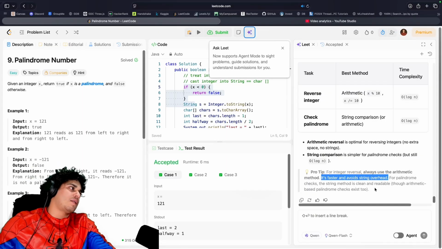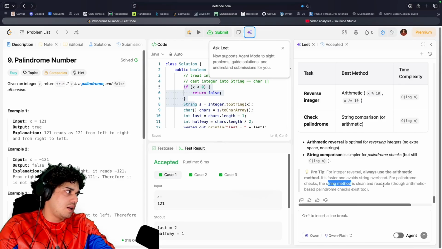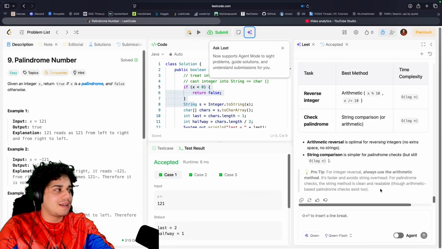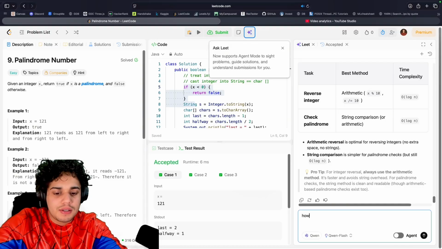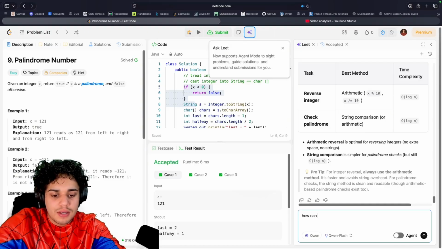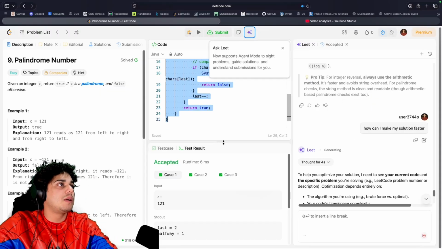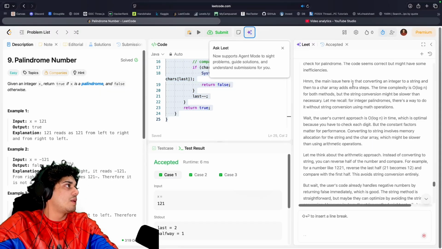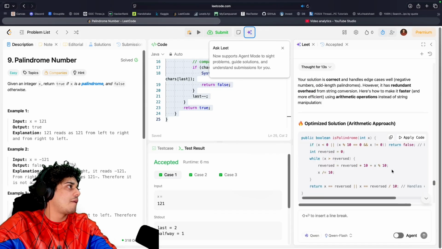The arithmetic method is faster and avoids string overhead, but the one I did, the string method, is clean and readable. So arithmetic-based palindrome checks exist too. I'm not sure how. Let me see. How can I make my solution faster? Oh, my bad, I could have just given them my code. The main issue here is converting an integer to a string. Oh, redundant overhead from string conversion.